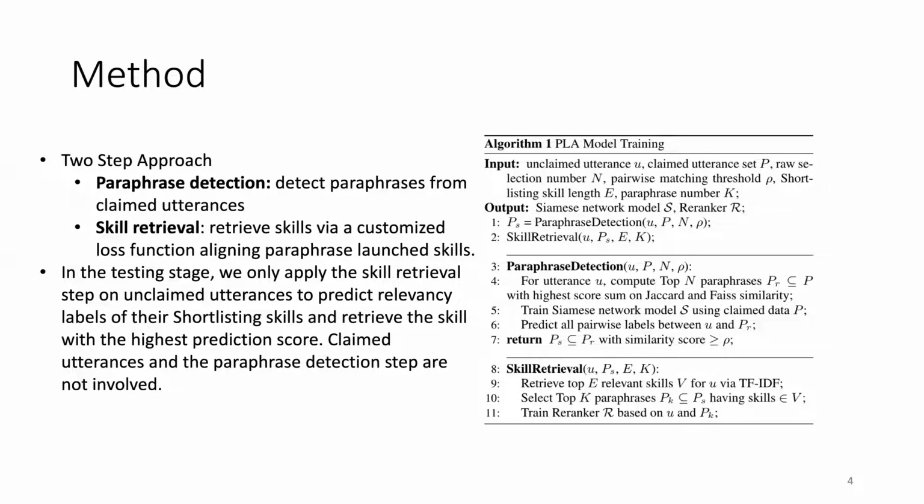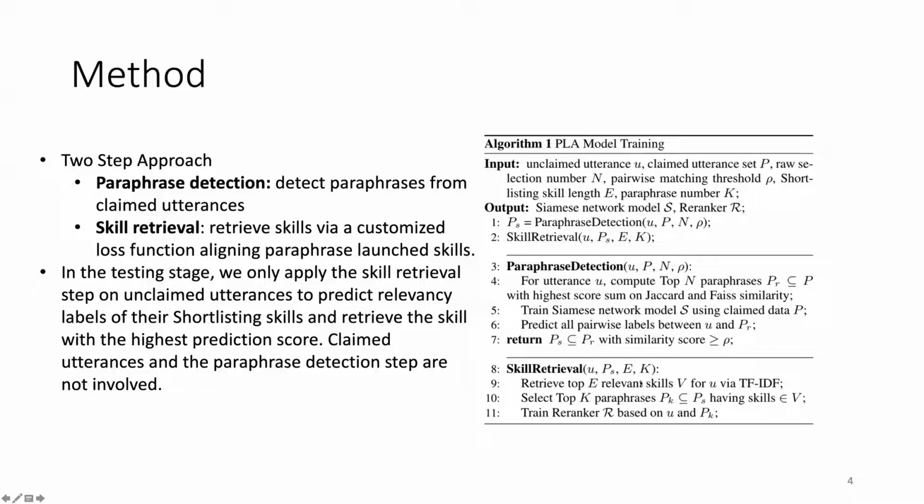The method for fallback skill recommendation is a two-step approach, including paraphrase detection and skill retrieval. The paraphrase detection detects the paraphrases of the unclaimed utterances among those associated with launched skills, and they can give us more information from the content side as data augmentation. The skill retrieval model is to retrieve skills via a customized loss function, aligning paraphrase launched skills. The pseudocode is shown in the red part.